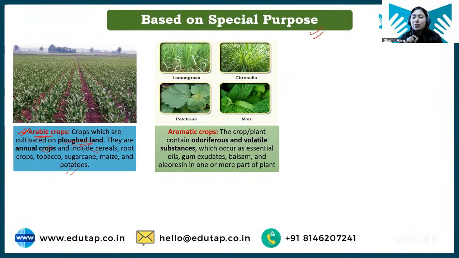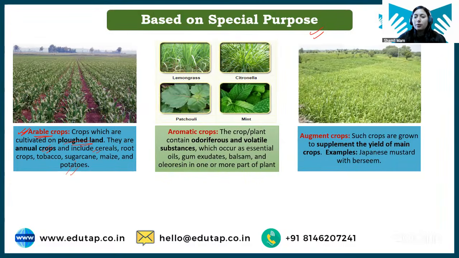Now students, aromatic crops is itself understood from the word: crops that have some kind of aroma. Basically these crops have some kind of volatile substance, which is the aroma, and we grow these crops for aromatic purposes. Your lemongrass, citronella, patchouli, and mint are examples of aromatic crops. Next is augment crop.